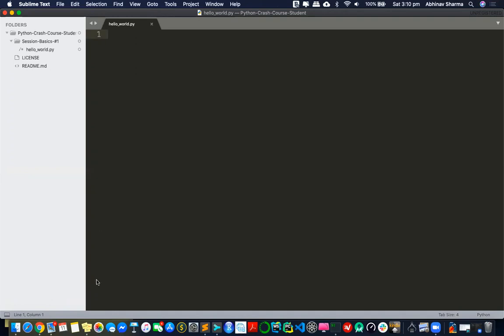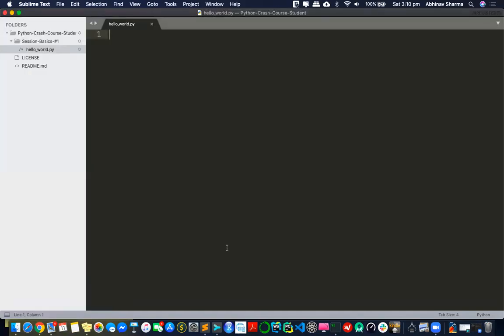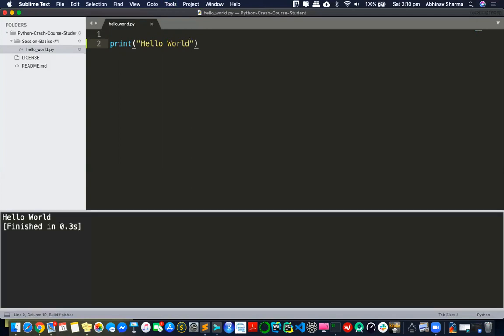So the first thing I want to talk about is you can't really work in Python without any variables. If you want to work in Python, you want to store something somewhere, in some format. Maybe a number, a string, a value, anything. So you'll need some kind of variable. That's the starting point, you can start everything with variables. I'll show you the first variable that you will basically work on. You remember we created this print statement that day, hello world, and we just ran it and we saw hello world.